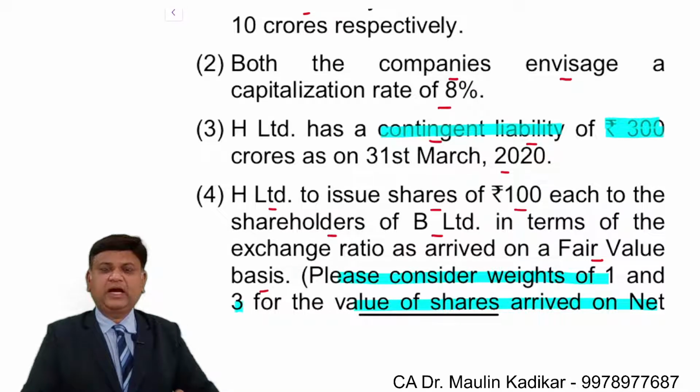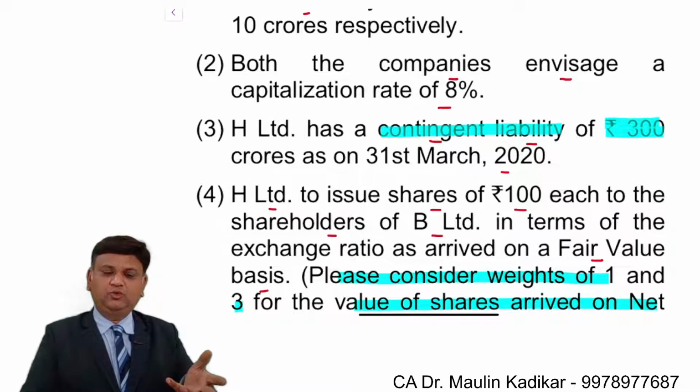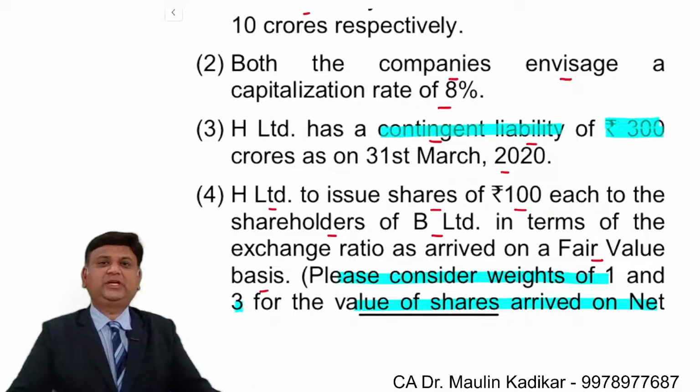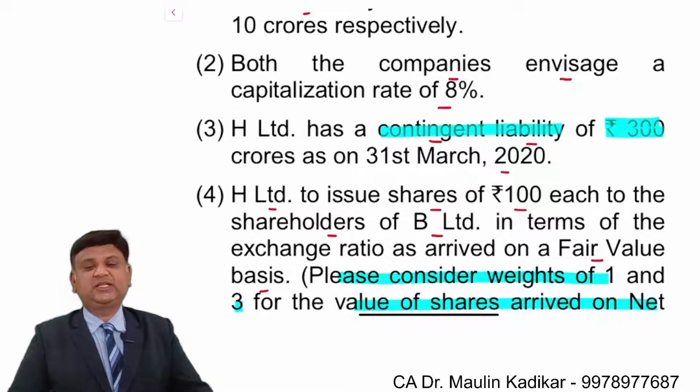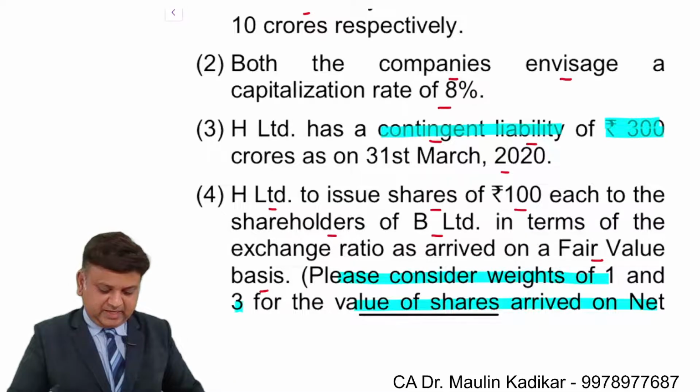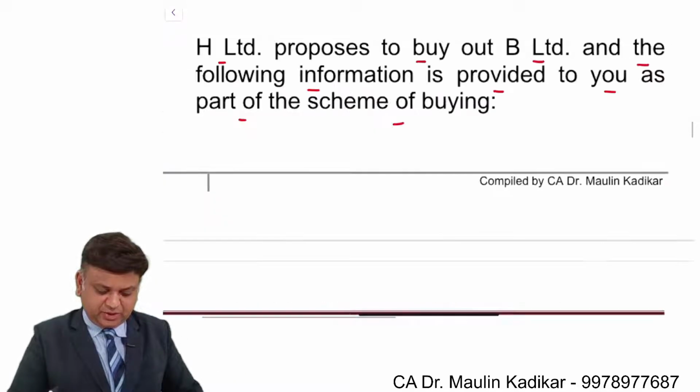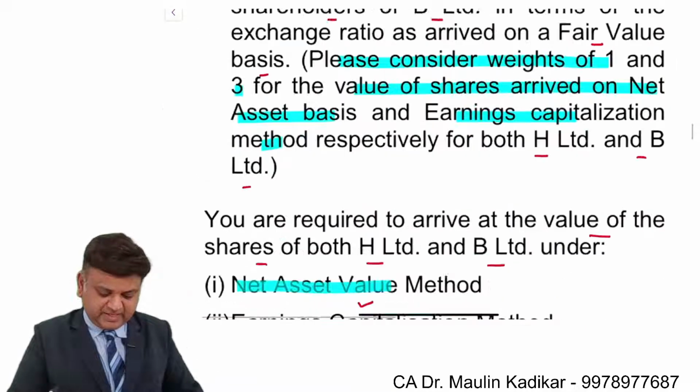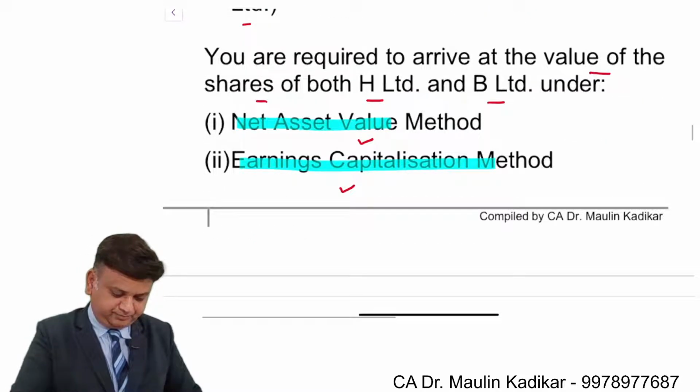Whatever working you do, you just have to state an assumption. Let's say this is the assumption that I have made for the purpose of calculating the answer. Either working is acceptable from an examination point of view. That is the way we are required to compute the net assets, that is the first part of the question.